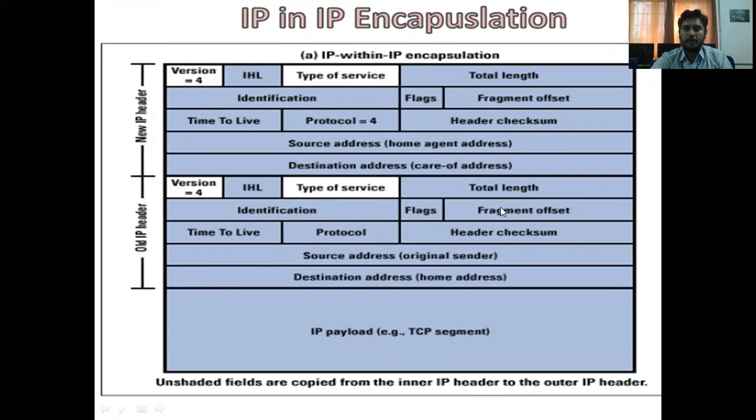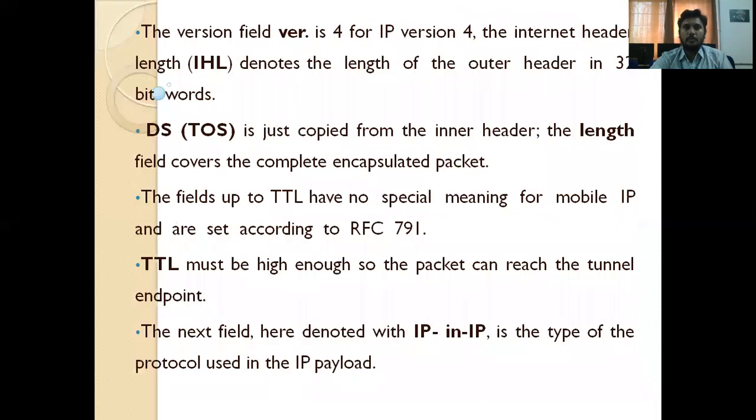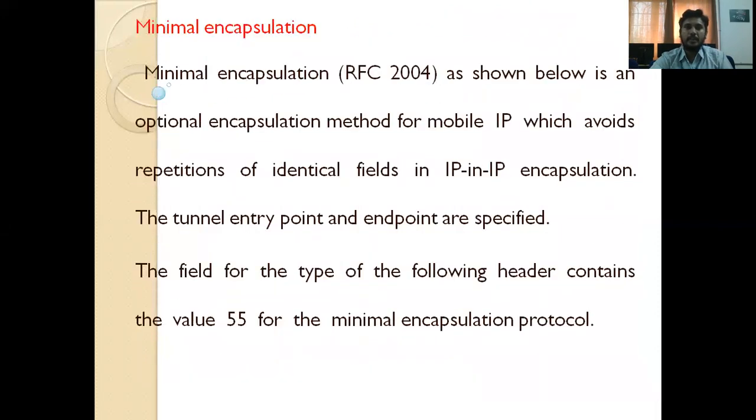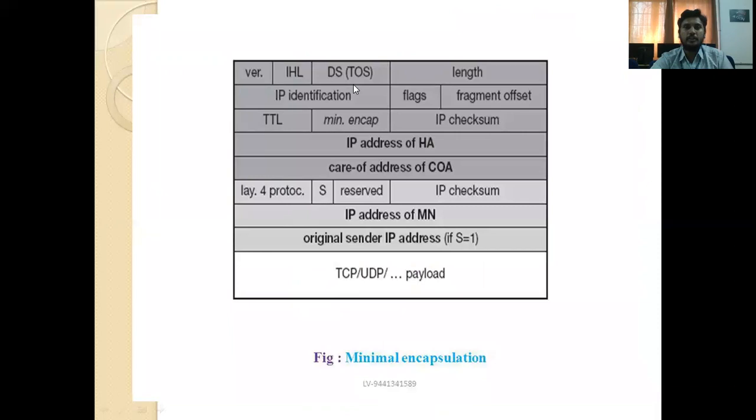So these are 32-bit representations. So time to live and versions, all these we discussed in lecture number 3 about IP in IP. Coming to the minimal encapsulation, there are repetitions in the IP in IP encapsulation. To avoid the repetition of identical fields in IP in IP encapsulation, minimal encapsulation is introduced. So here there is no repetition in the minimal encapsulation.